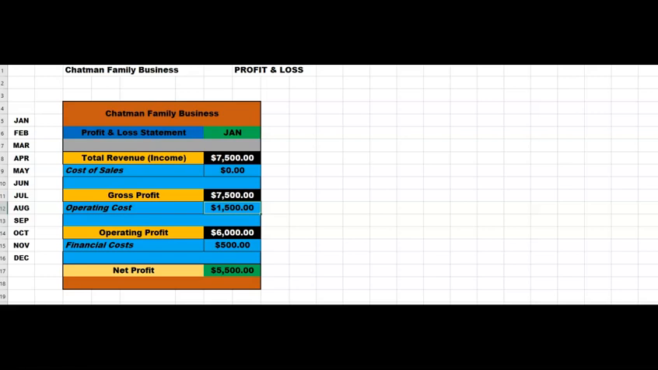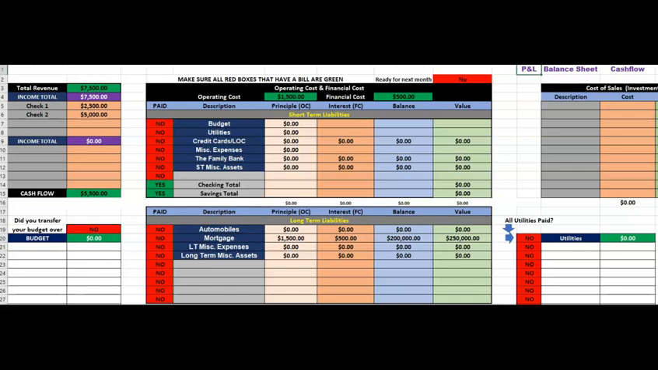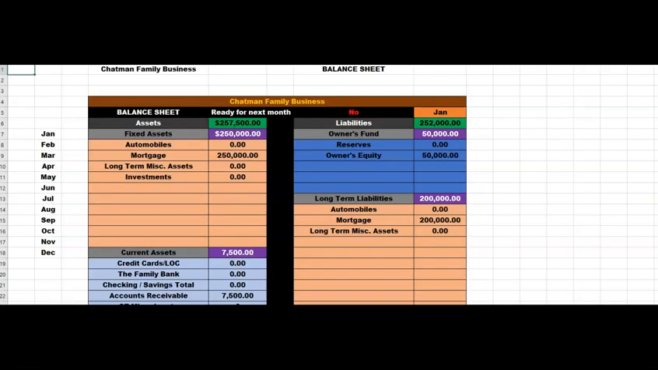So to check the profit and loss, we have 1,500 operating costs, 500 to financial costs. So that's the 1,500 to operate your household, which is your mortgage, 500 going to interest. So profit and loss checks. Balance sheet. I'll show you guys the balance sheet. It's broken into assets and liabilities, and it's not going to balance.